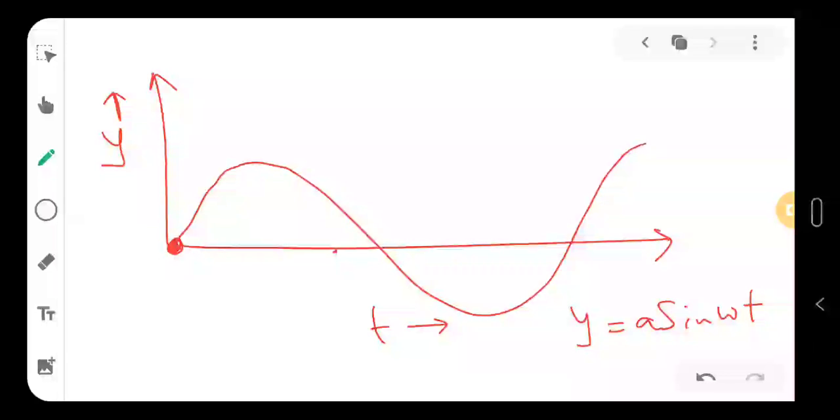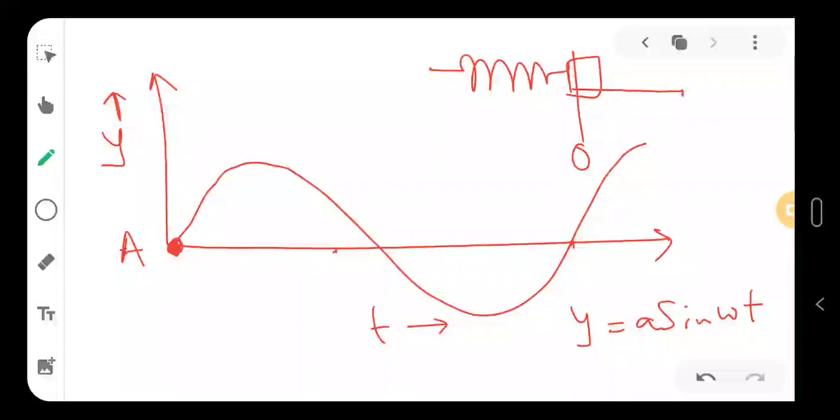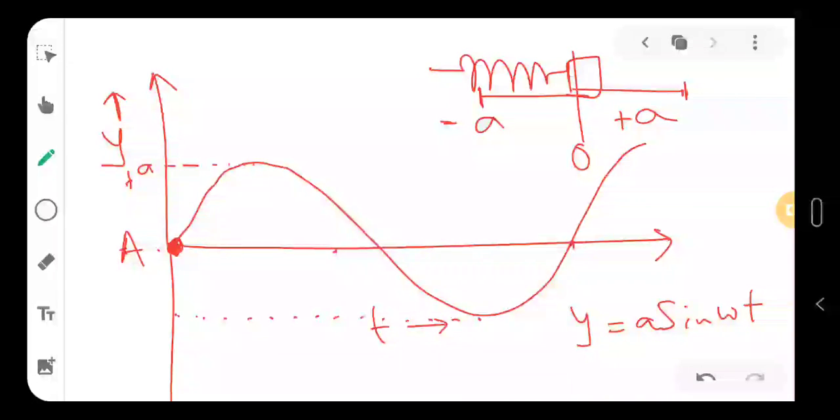Now we have to find out the oscillation. So you have seen it is the initial position, let's say. Let's say we are talking about a spring motion. So this is the equilibrium position, and this is the extreme position. This is plus A amplitude and this is minus A amplitude, because it is going to the left side. So the maximum height is plus A, and the minimum will be minus A, right?